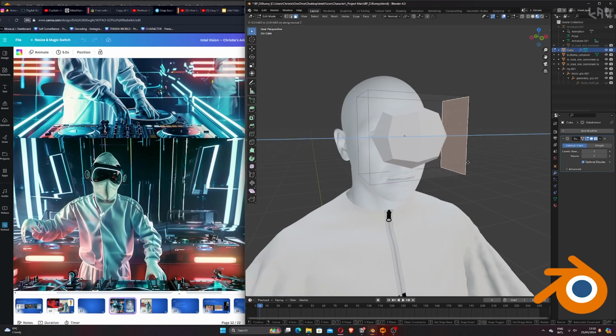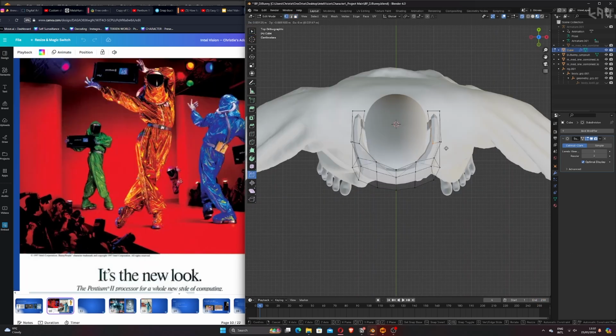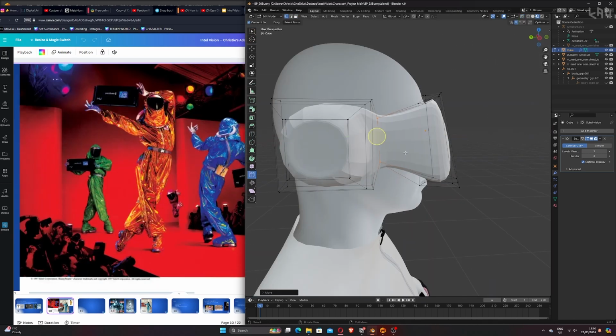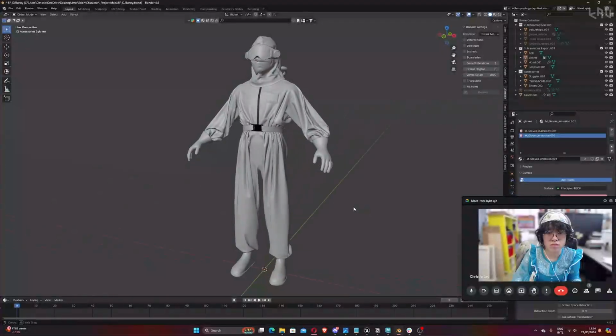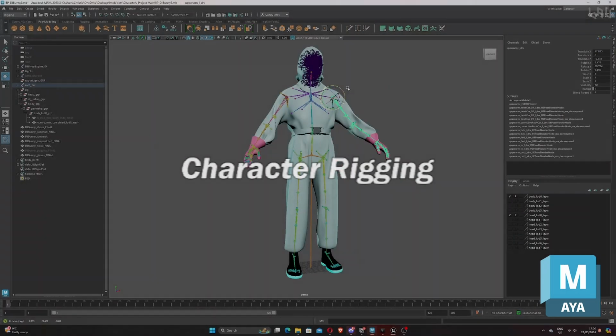based off the visualization. I always start with the default cube with its subdiv modifier and build out the general shapes and work out the further details from there. Here I'm trying to recreate these speaker attachments on the goggles and shaping the visor a bit in the front, adding some nice beveled edges. Here's a quick 360 of our DJ. I've modeled the pipes in the back and whipped up some gloves for him as well.